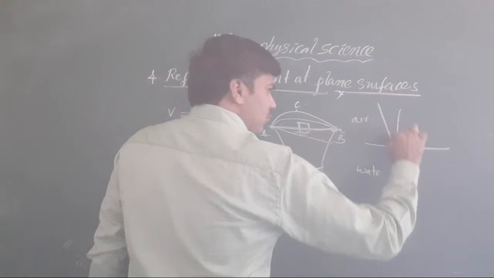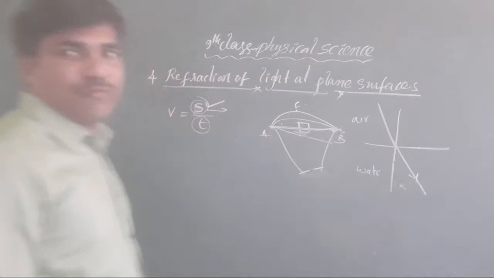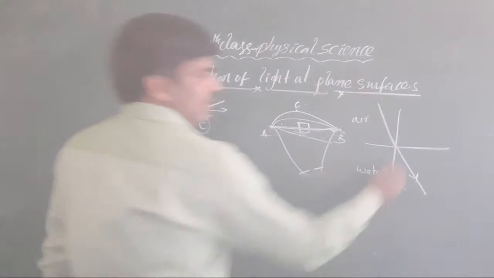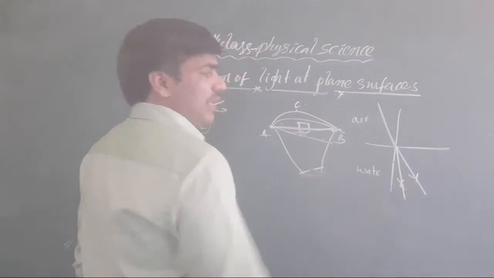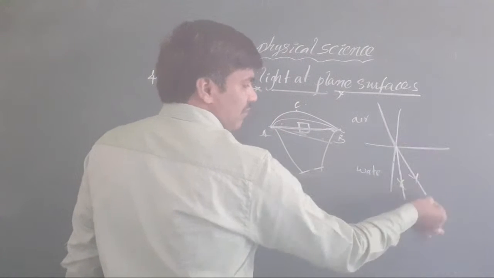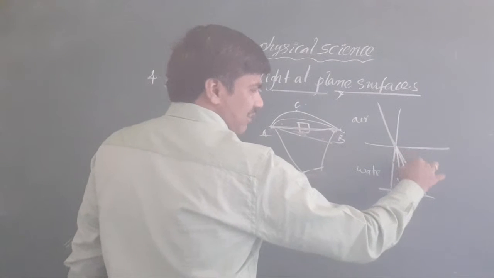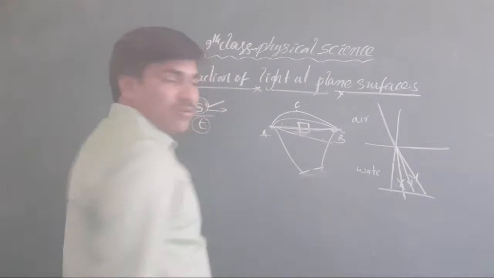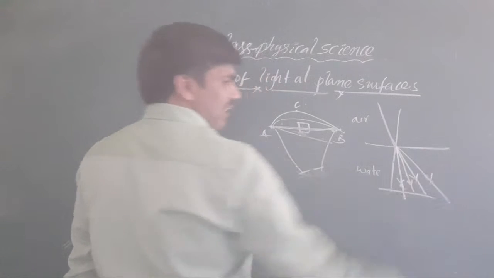In case no refraction property is applied here, the light would move along one path. But it is not like that; now it selects this path. Why? Because maybe it is the shortest path, or maybe not the shortest, but it takes less time here. This path is selected only because less time is taken.